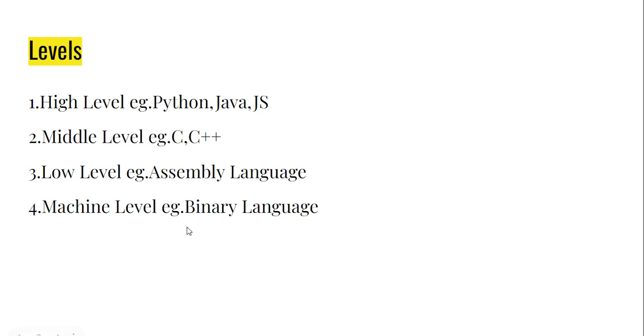Then machine level, that is binary language. Binary means two, so there are two symbols, 0 and 1. This 0 and 1 represent voltage levels. Why voltage levels? Because we know that computer is an electronics device. Whatever code you are writing will get executed by your processor, and your processor can execute only machine level, that is voltage levels, and those voltage levels are represented by high level and low level. So 0 represents low level voltage and 1 represents high level voltage, right? So in this way these are the levels of programming language.